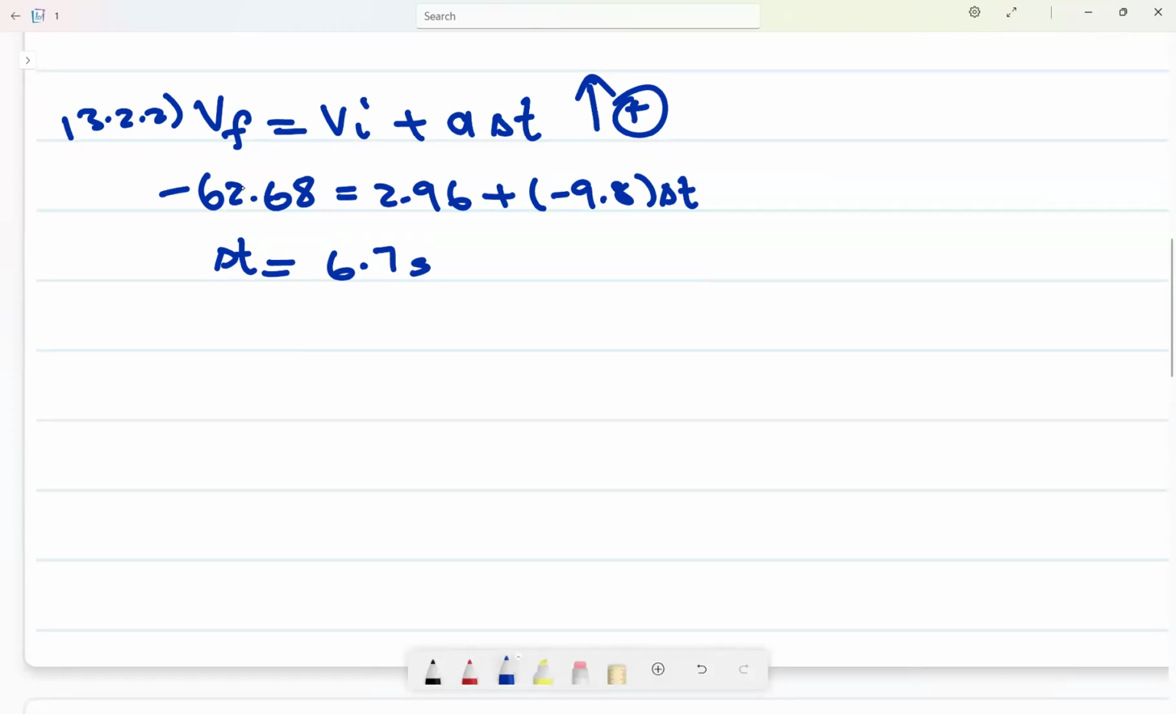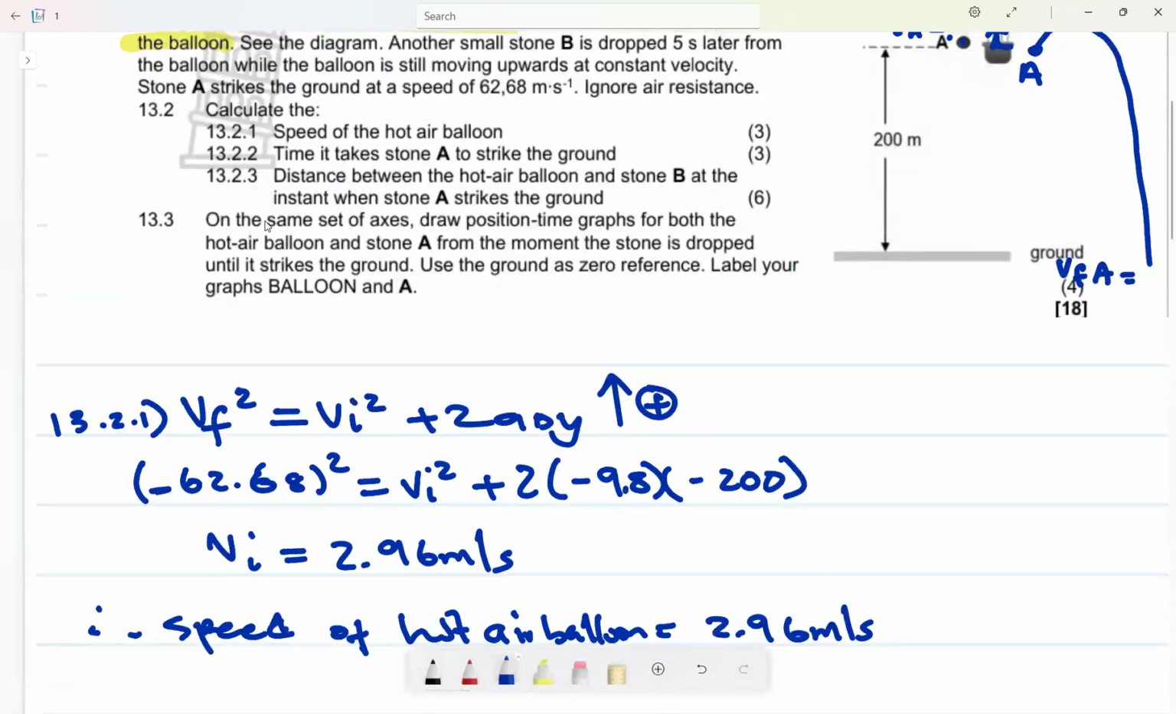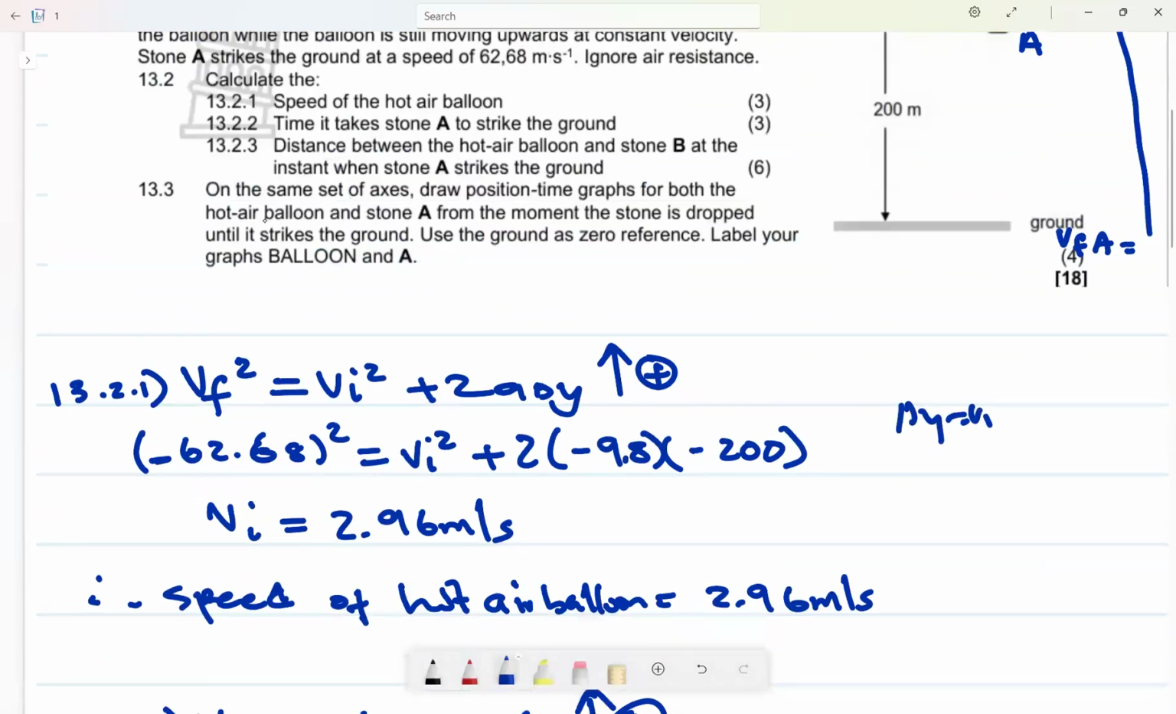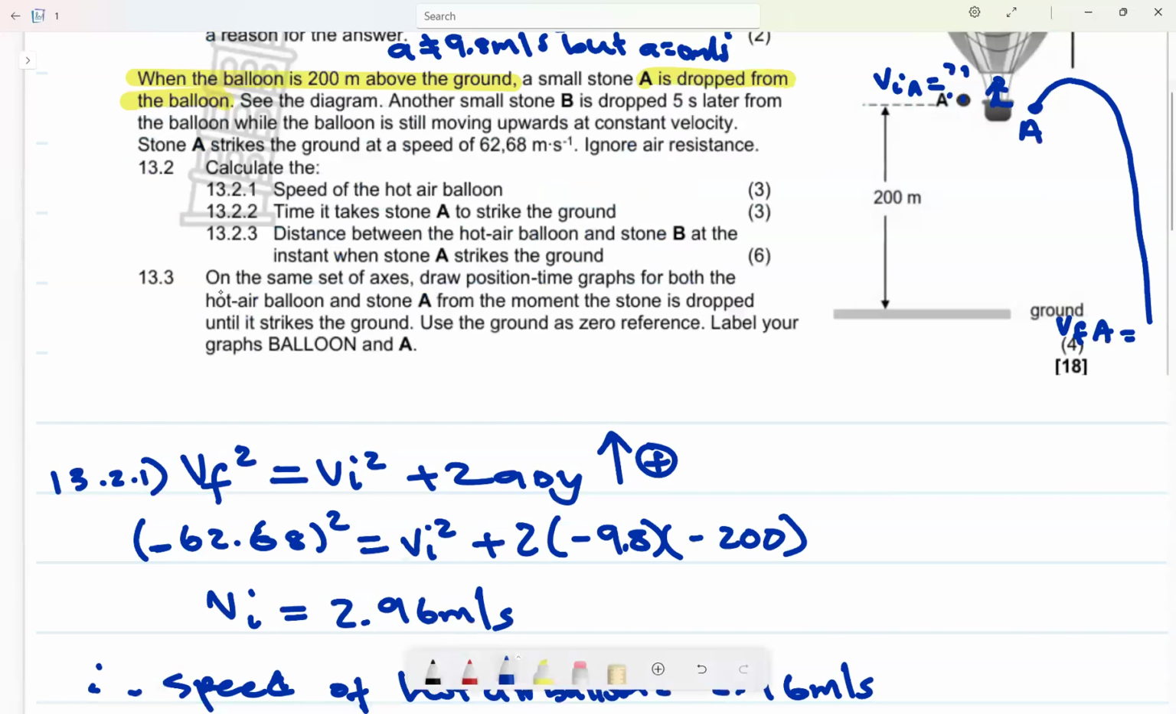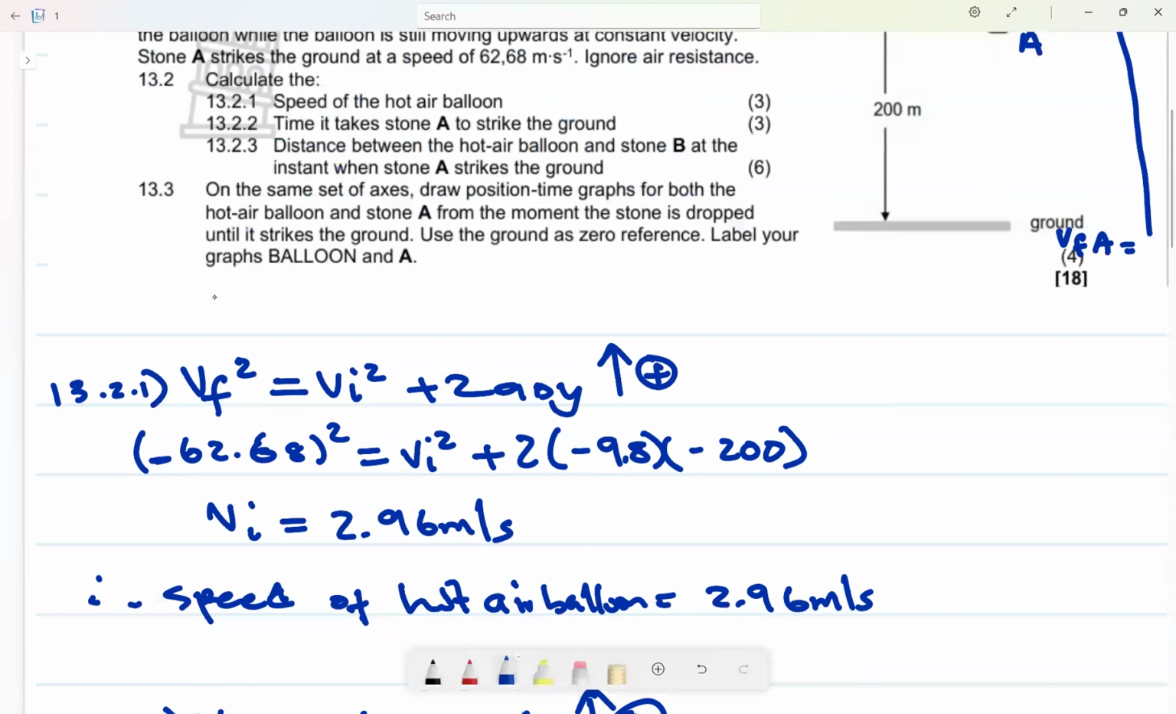Fine. You can also use this one here: change in Y is equal to VI change in time plus half A change in time squared. You will now get T1 and T2, two times, because you are using quadratic, but one of them should be eliminated.